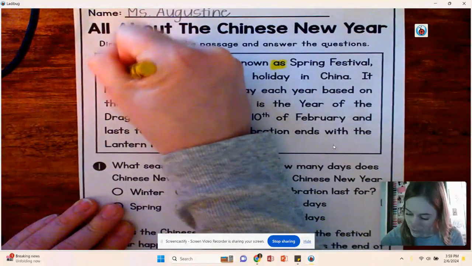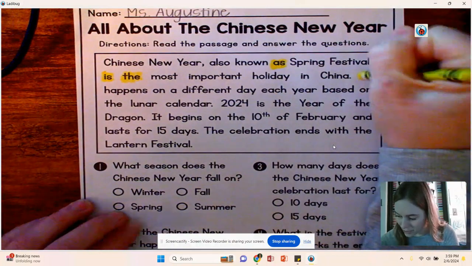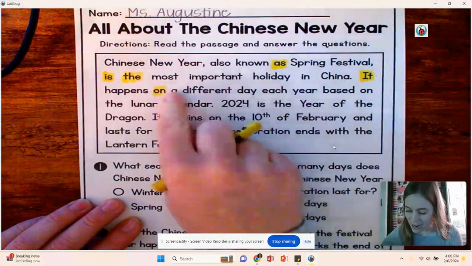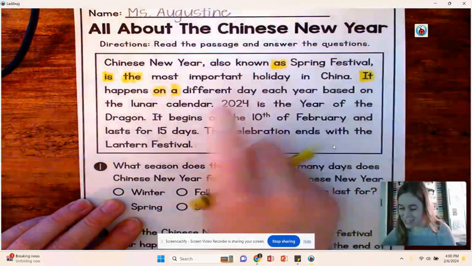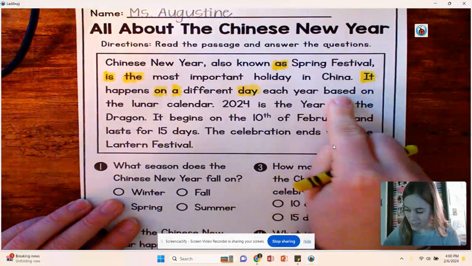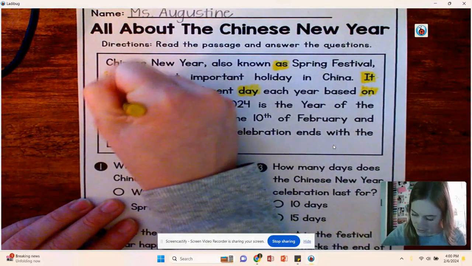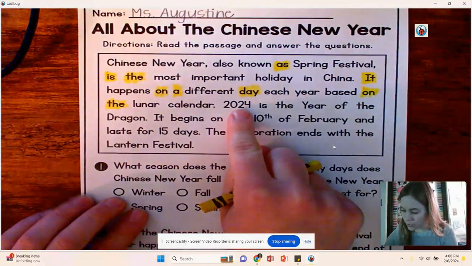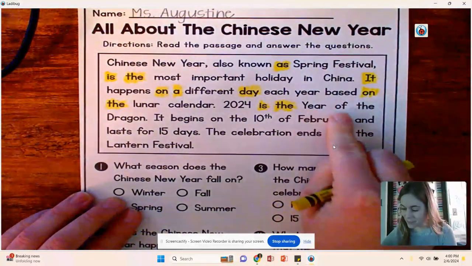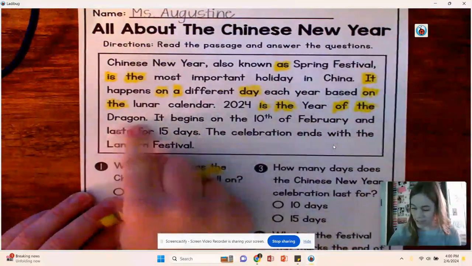The high frequency word. Most important holiday in China. It is a high frequency word. It happens on is also a high frequency word. Different day is a high frequency word. Each year based on the lunar calendar. 2024 is the year of the dragon.